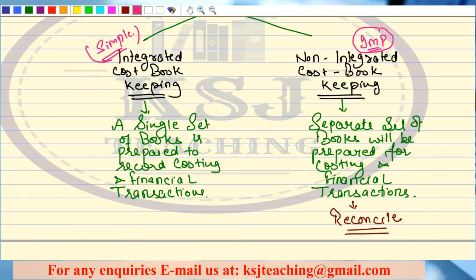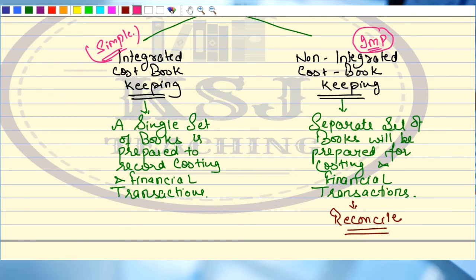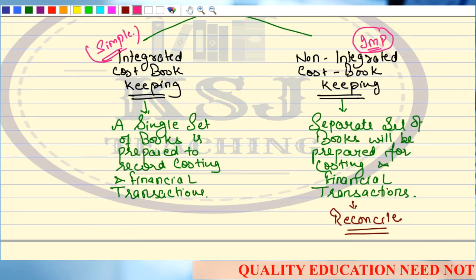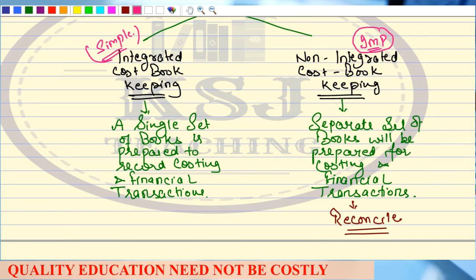If you look at the institute material for the CA students, the ICAI material, you will find a single chapter on the cost accounting system. They have covered the reconciliation part in that only, right? And if you look at my books, the KSJ handbooks, I have prepared a separate chapter on reconciliation, for better understanding, nothing else. It is one and the same thing.